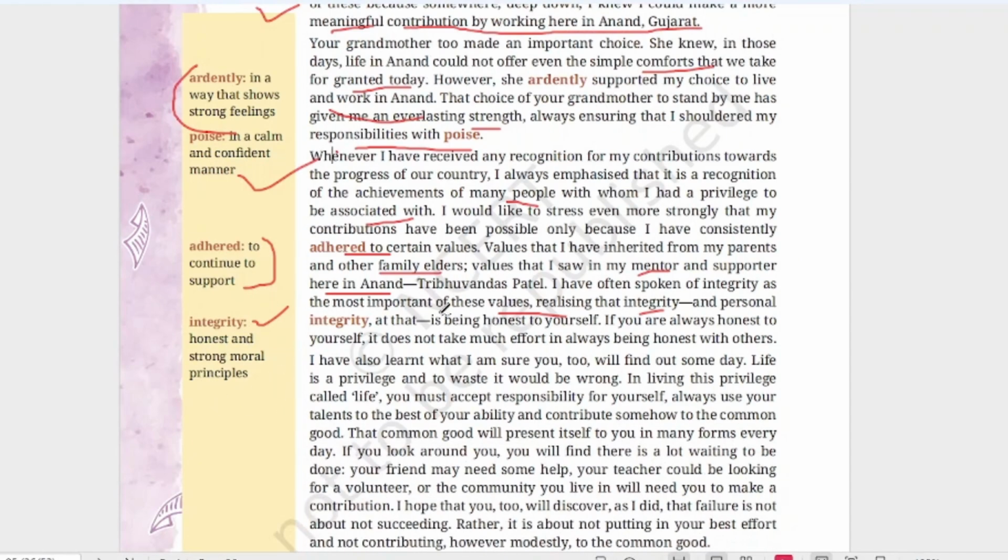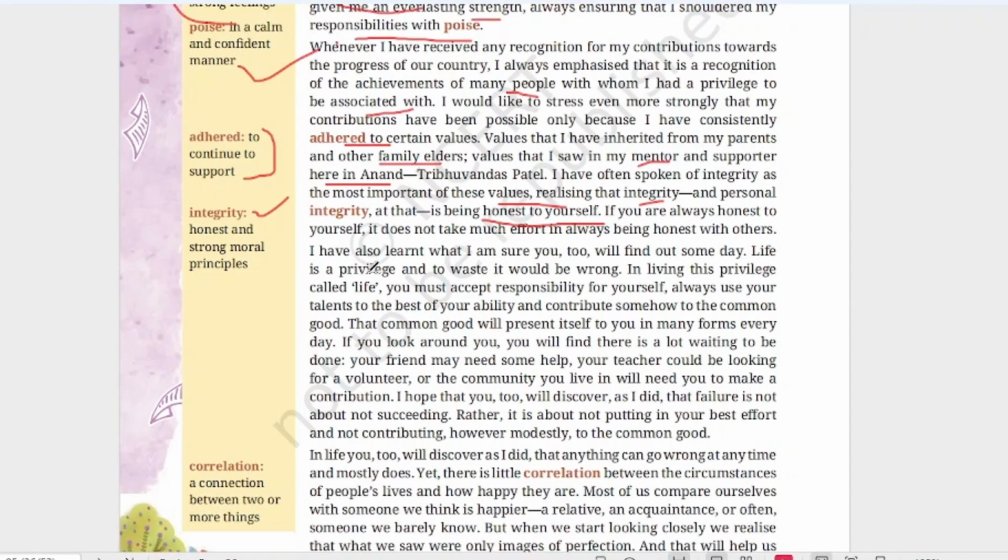Realizing that integrity, and personal integrity at that, is being honest to yourself. You should always be honest to yourself. We should not cheat ourselves. If you are always honest to yourself, it does not take much effort in always being honest with others. Dr. Verghese Kurien is saying that if you are honest to yourself, then it will be easy for you to be honest with others also. We should not cheat anyone.